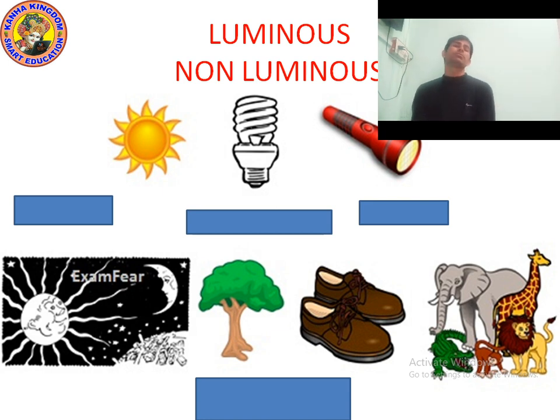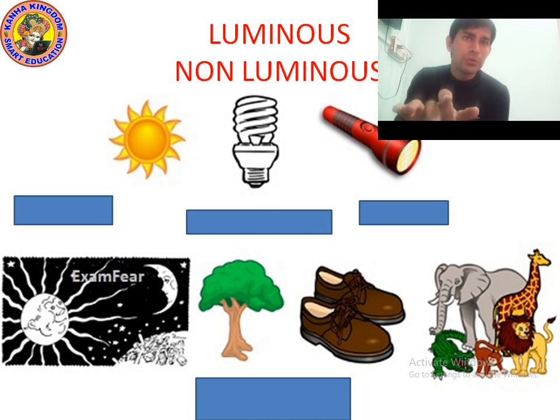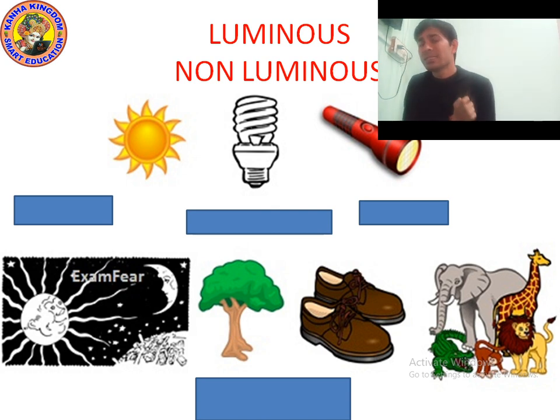So actually the moon is not a luminous object. The moon is a non-luminous object because it does not shine on its own. Non-luminous objects are those objects which do not produce their own light.